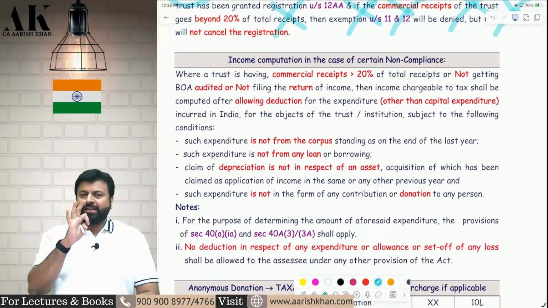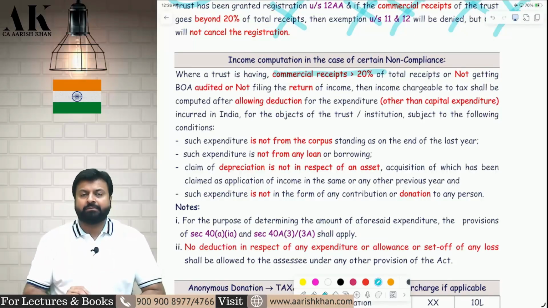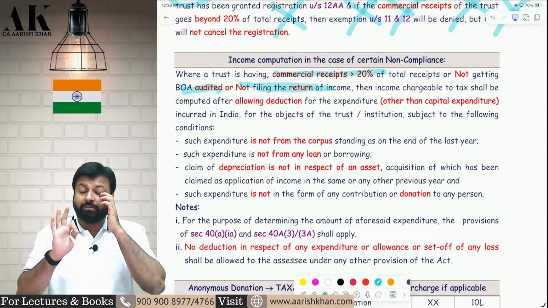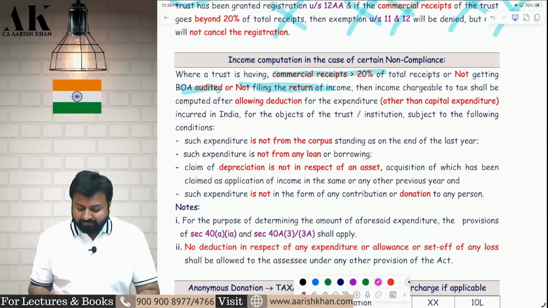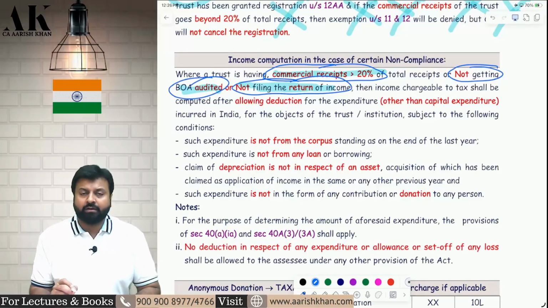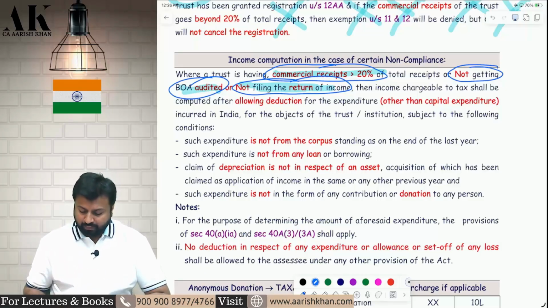There are 3 mistakes which the trust is doing. First, the trust commercial receipt is exceeding 20% of total receipt. Mistake number 1 I am highlighting. Second, the trust is not getting books of accounts audited. Mistake number 2. And the trust is not filing the return. Mistake number 3. So if the trust is doing any of the 3 mistakes, then how will the income of the trust be chargeable? For that the government has given a special mechanism. Sir, what is the special mechanism?